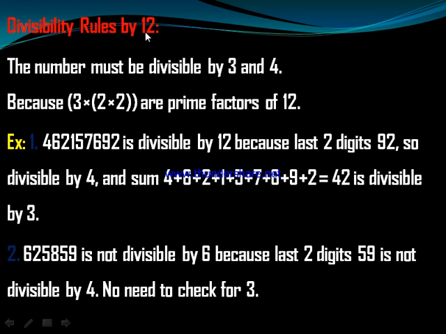Divisibility rule by 12: the number must be divisible by 3 and 4, because 3 and 2 times 2 are the prime factors of 12. Just check it. This number is divisible by 12 because the last two digits are 90, so it is divisible by 4, and the sum of the digits is 42, which is divisible by 3. Another example: this is not divisible by 12 because the last two digits are 59, which is not divisible by 4. No need to check for 3.